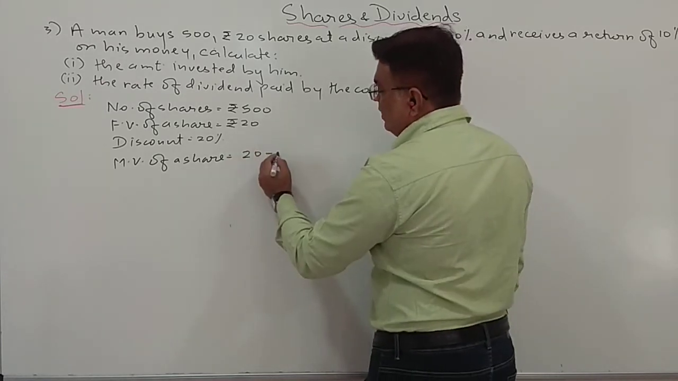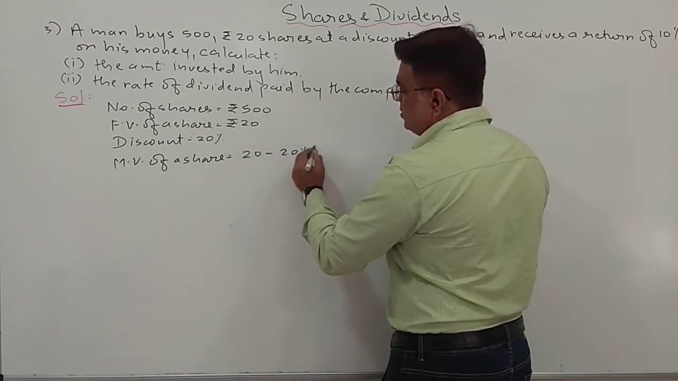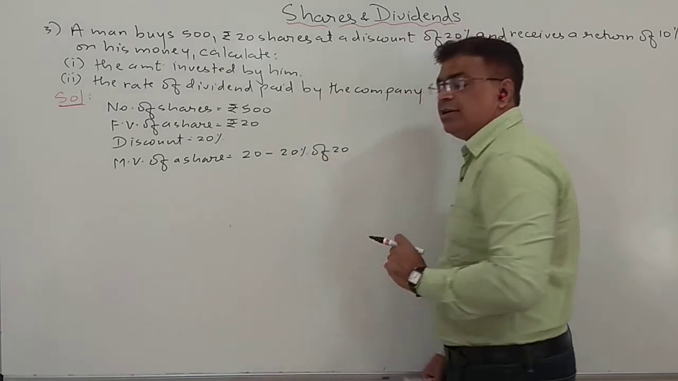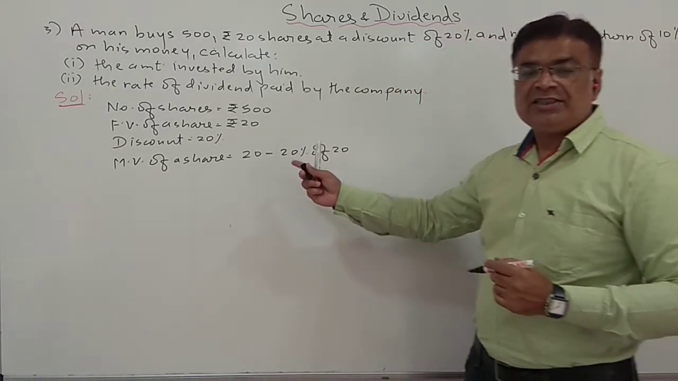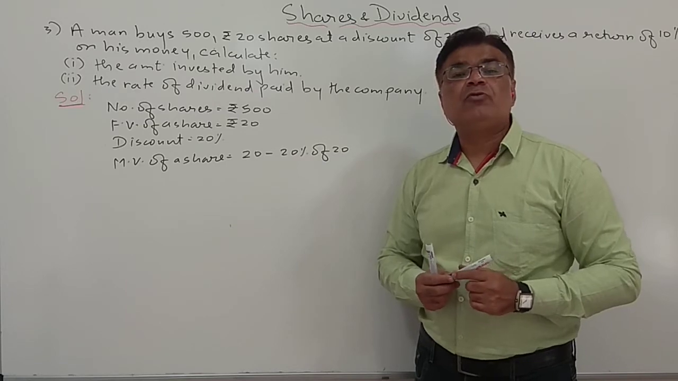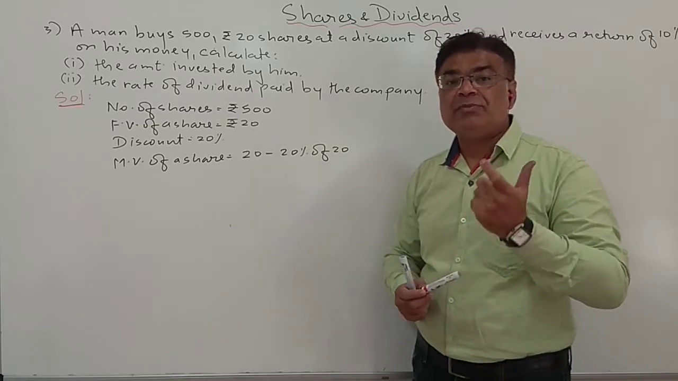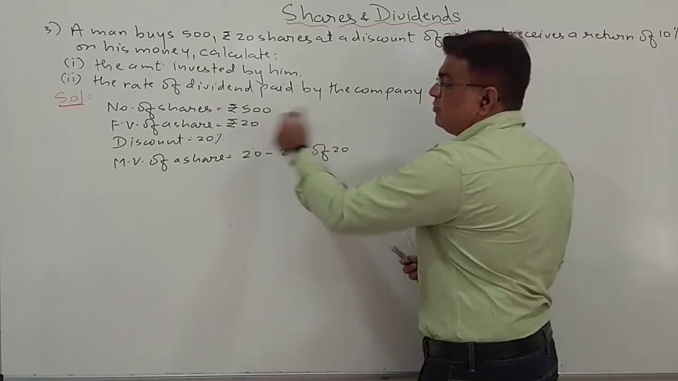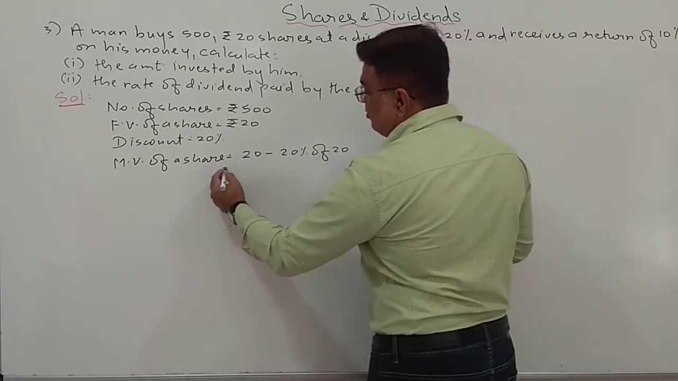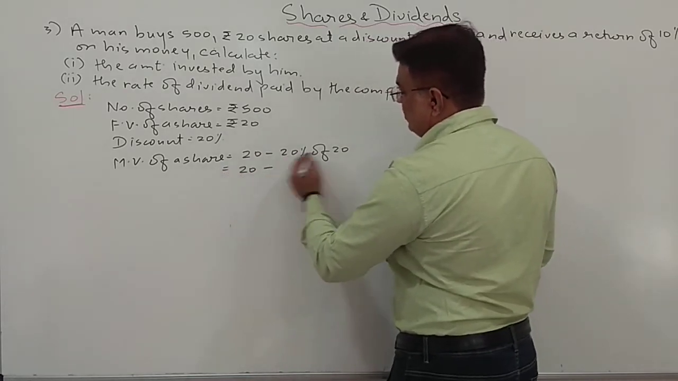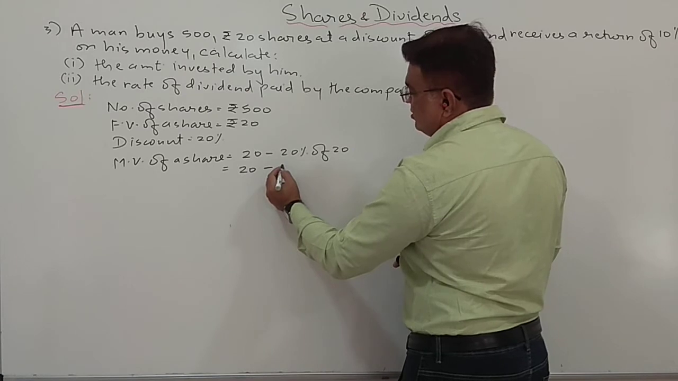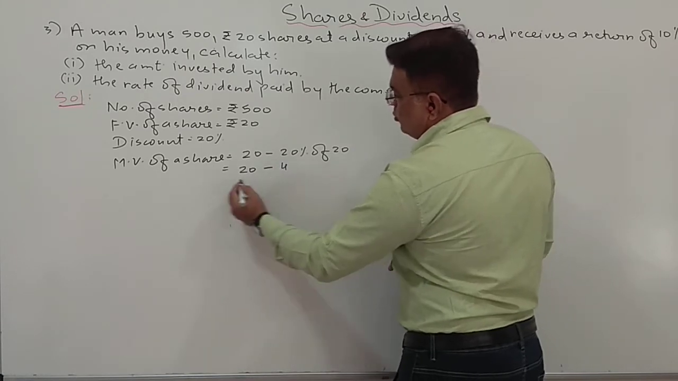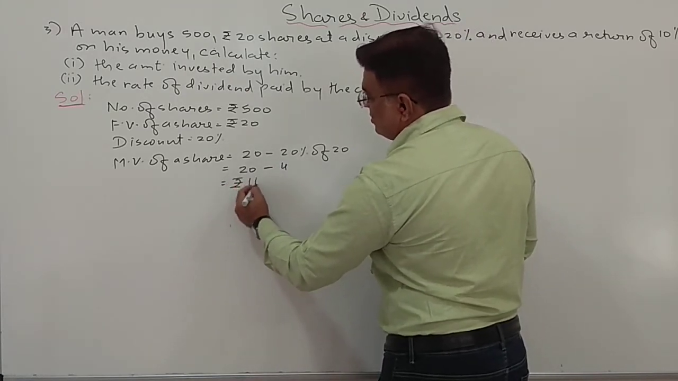So 20 minus 20 percent of 20. Because when I purchase this share, I am getting a discount of 20%, but on which value? On the face value of the share. So what will be the market price? Let us calculate. 20 minus, the 0 will be cancelled, so it will be 4. So it is rupees 16.